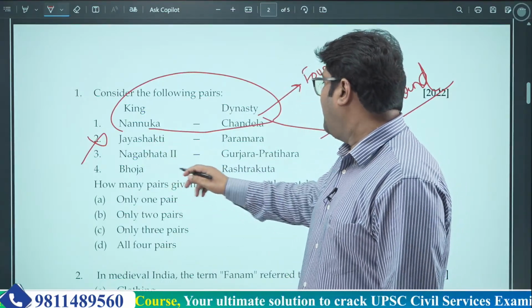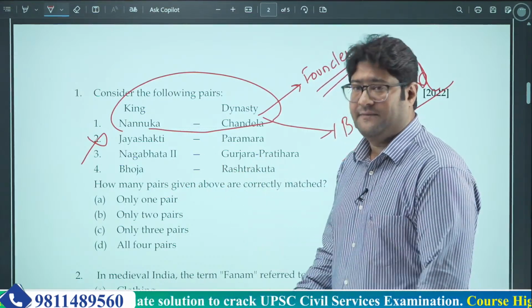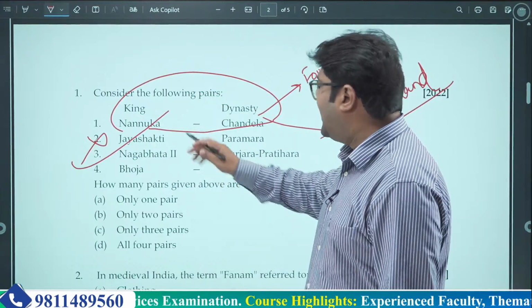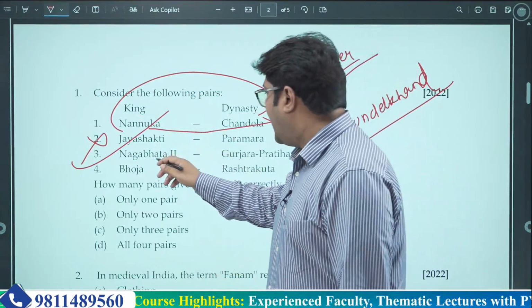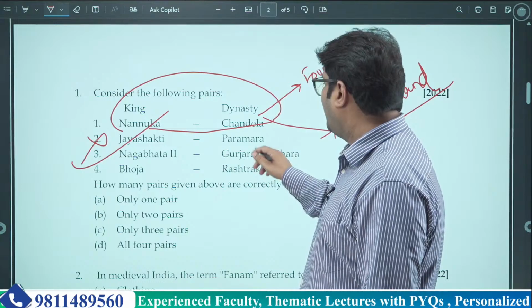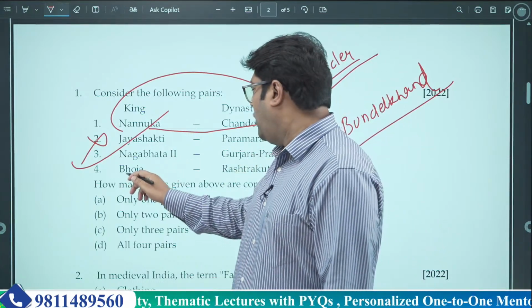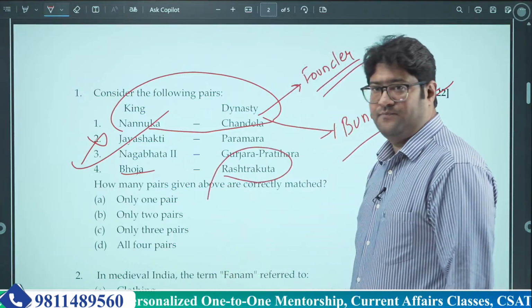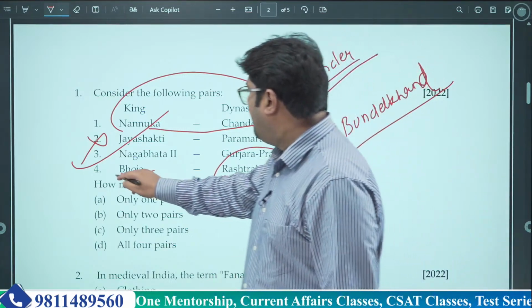The third, Nagbhat, Gurjar Pratihar, which is right. Gurjar Pratihar about Nagbhat II is the correct pairing, and Nagbhat II belonged to the dynasty of Gurjar Pratihara. And what about the fourth one? Bhoj. Now Bhoj was not belonging to Rashtrakutas. Bhoj belonged to Parmars.